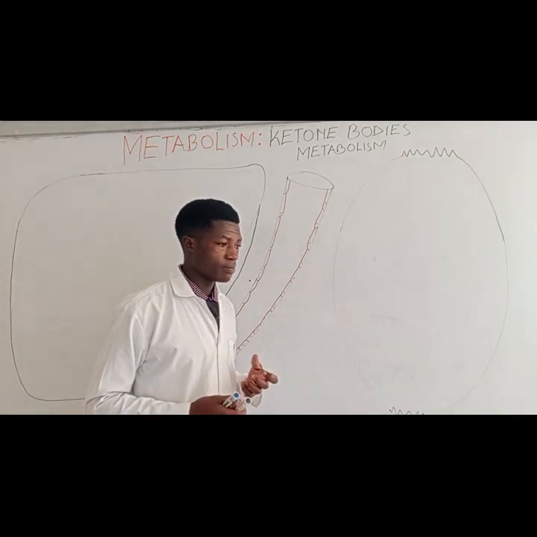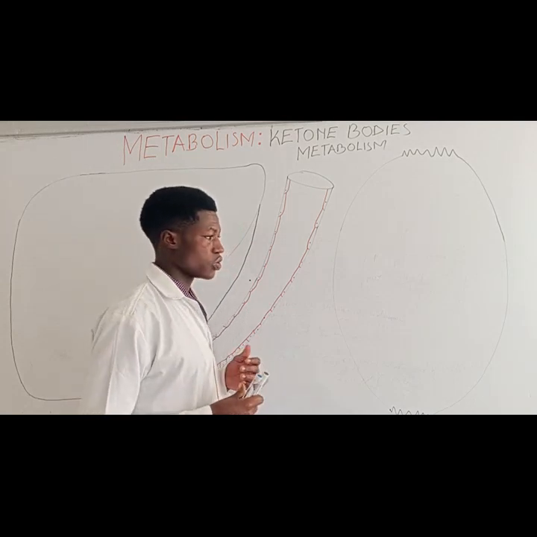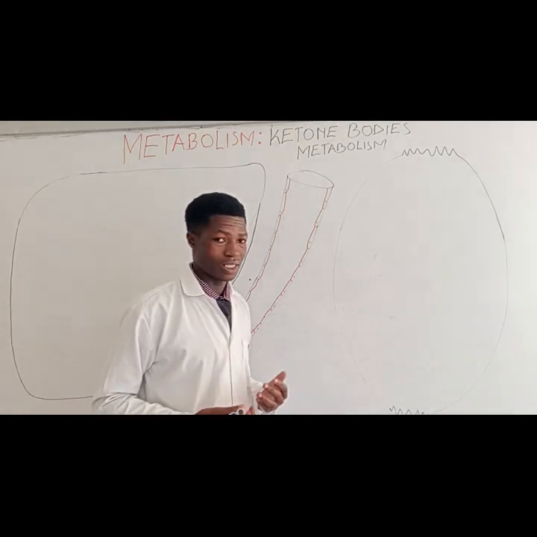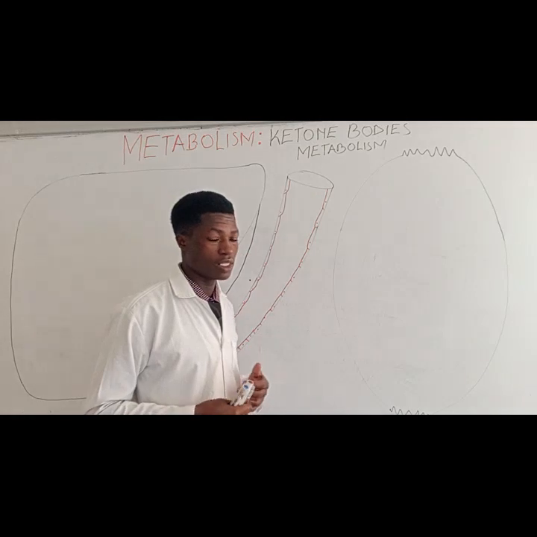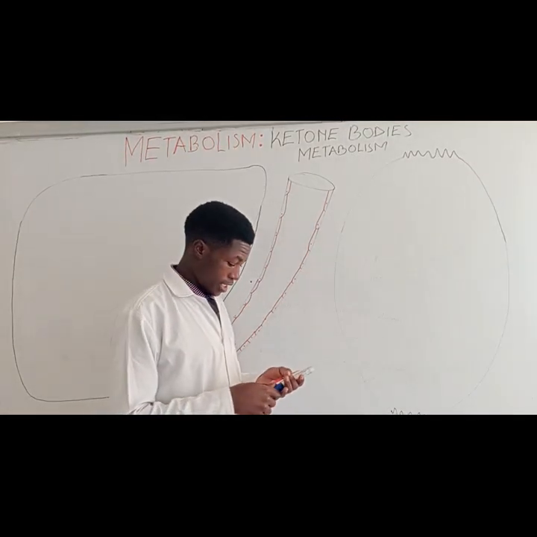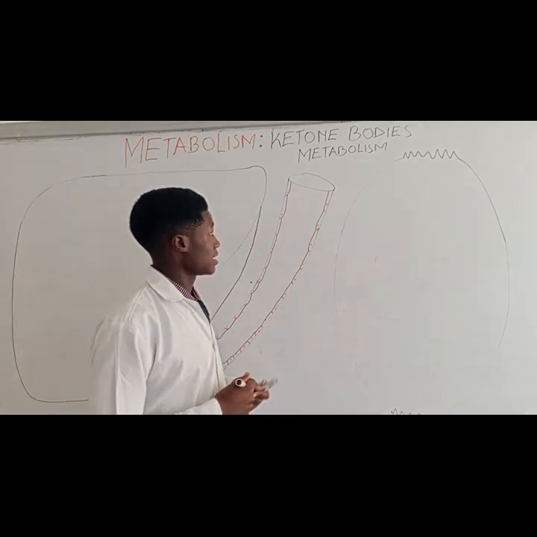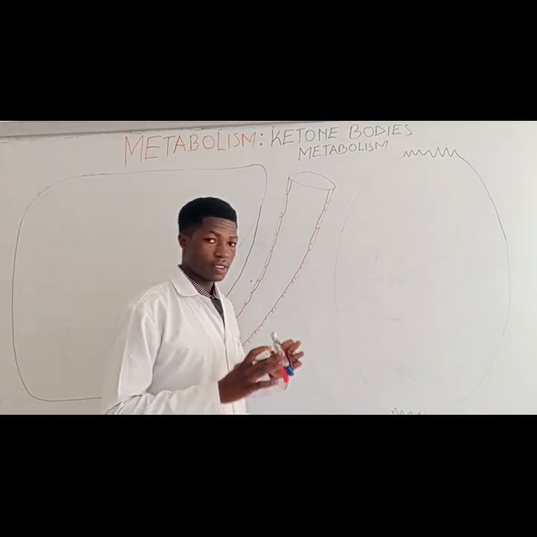But at the same time, the oversynthesis of ketone bodies is very dangerous because it's going to cause something called ketoacidosis. That's the increased hydrogen ions in the bloodstream, and that's very dangerous. So we're going to discuss everything in this video. So let us start. When we synthesize ketone bodies, just as I said, the primary source of energy is glucose.